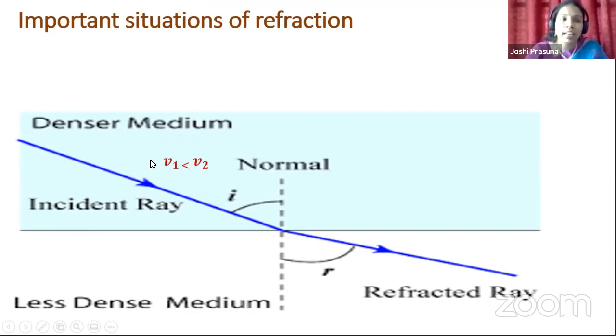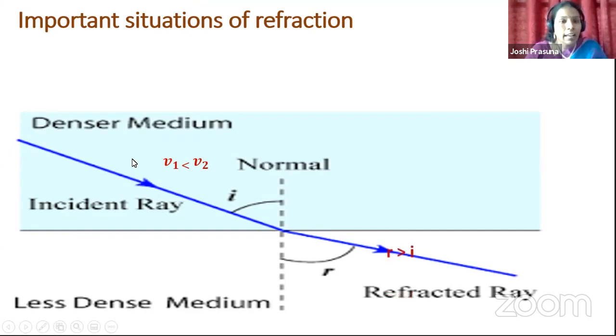Therefore, the speed of light in the denser medium is less, and in the less dense medium, because molecules are far away from each other, the speed of light is greater. Therefore, if you look at the refracted ray, it is moving away from the normal. Remember this trick, children, so that this concept will be very clear.